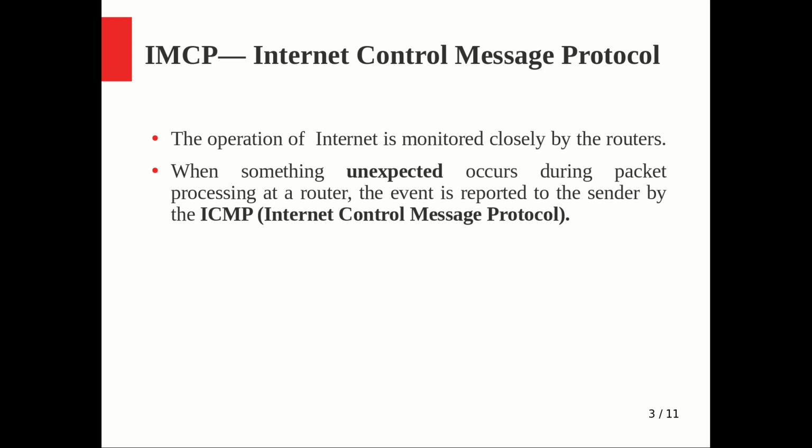So when something unexpected occurs during packet processing at a router, the event is reported to the sender by ICMP. So ICMP has the role of reporting the problems that are happening in the smooth working of a given network. If something unexpected occurs, that will be reported by ICMP to the sender machine, or other machines on the way even. ICMP is also used to test the internet connectivity, with ICMP echo messages and all. We will see each of the ICMP messages in detail.